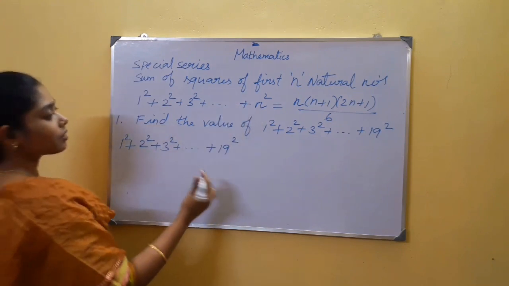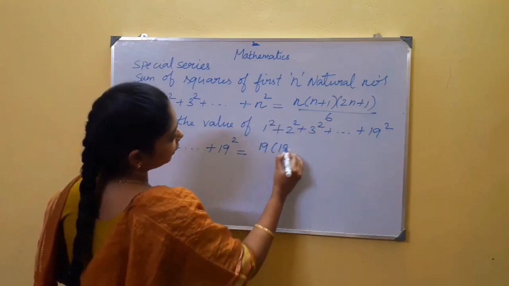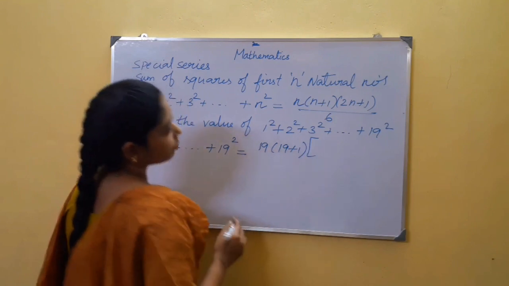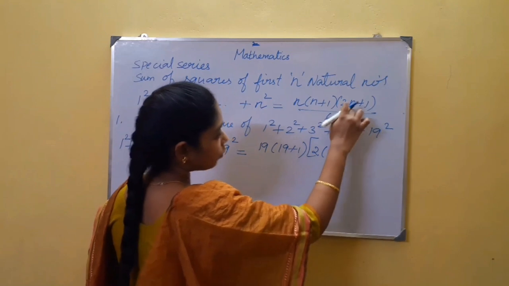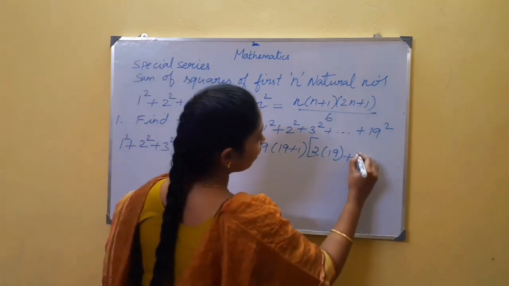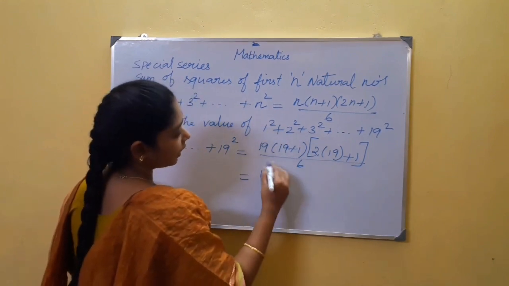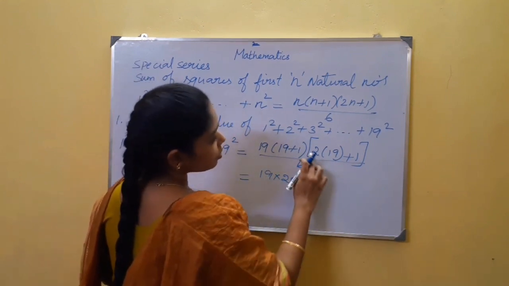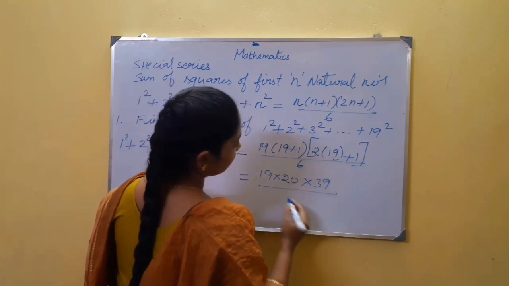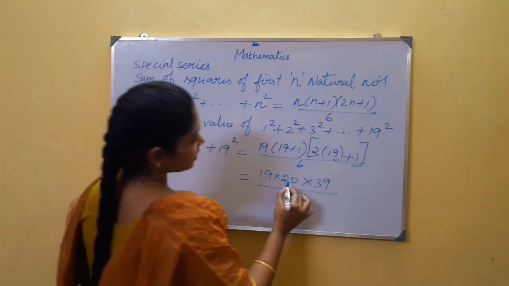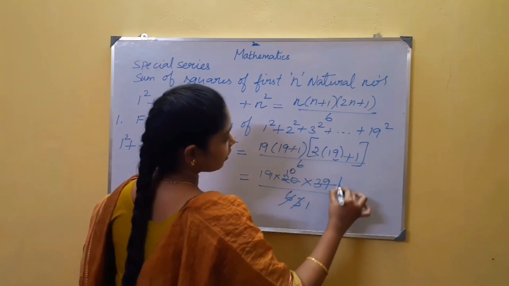What is your n value? n is equal to 19. Instead of n, replace by 19. 19, 19 plus 1, and I am going to use a square bracket here. 2 into 19, in the place of n only, I am replacing by 19, plus 1, whole divided by 6. Now 19 into 19 plus 1 is 20. What is 2 into 19? 38. 38 plus 1? 39. Whole divided by 6. If I cancel this by 2 table, this is 10 and this is 3. 3 table 1 time, this is 1, 3.